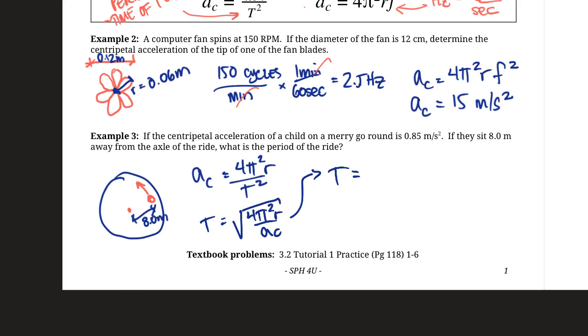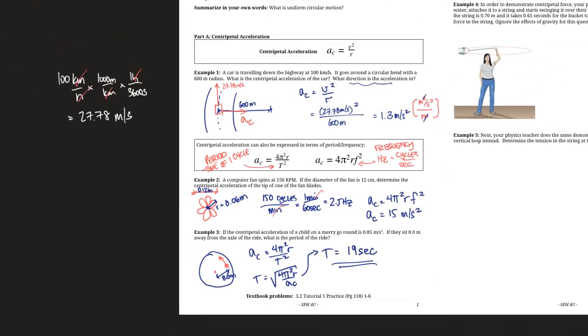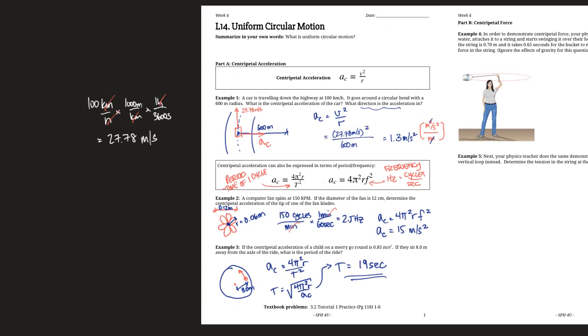So we should just be able to plug everything in here. And if we do that, 4 times pi squared times 8 divided by 0.85, and then take the square root of that, we should get 19.266, or to two significant figures, 19 seconds. Okay, and that's the period. So that's how long it takes the merry-go-round to go around once. There we go. There's our introduction to centripetal acceleration and uniform circular motion.